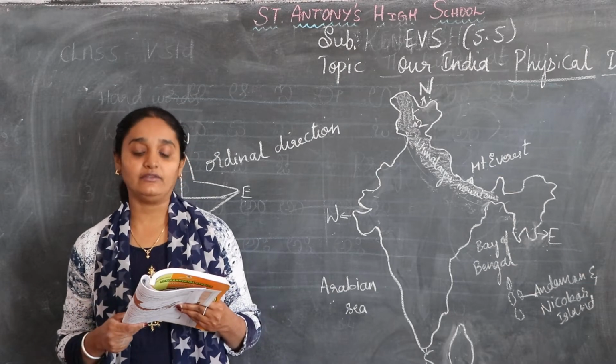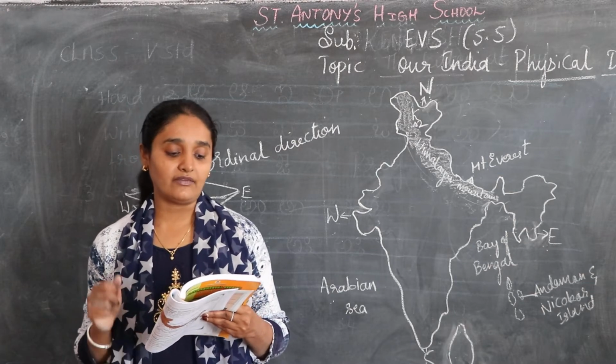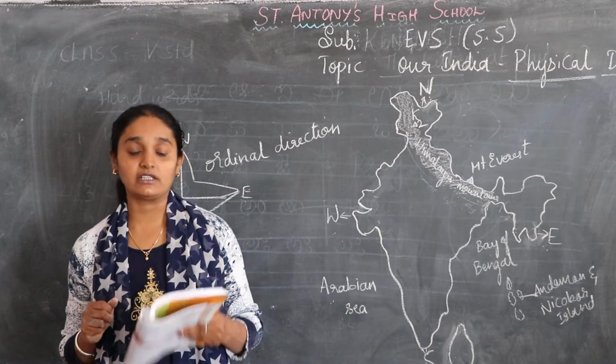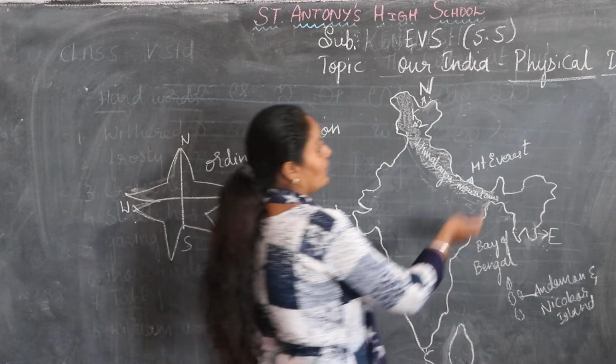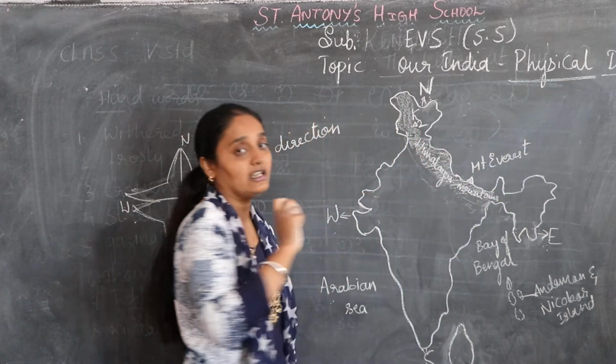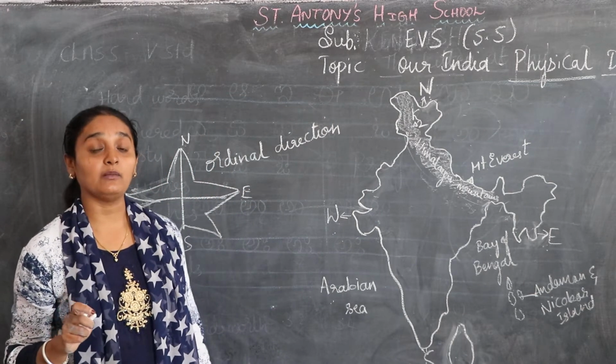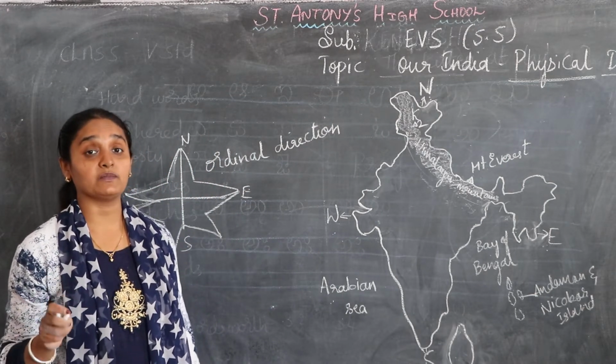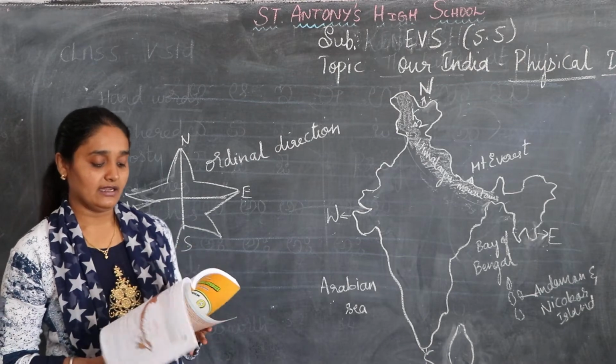This difference that we see in the land surface is known as physical features. So what is a physical feature? Today we are going to read about physical features and diversity. So we are going to learn about the landforms.